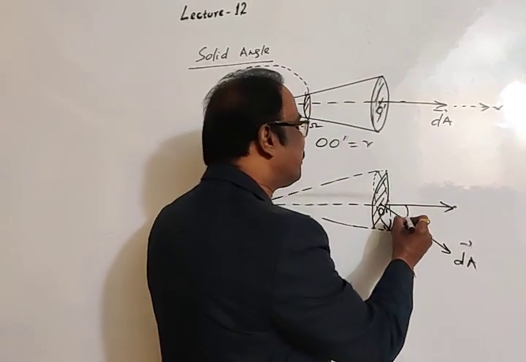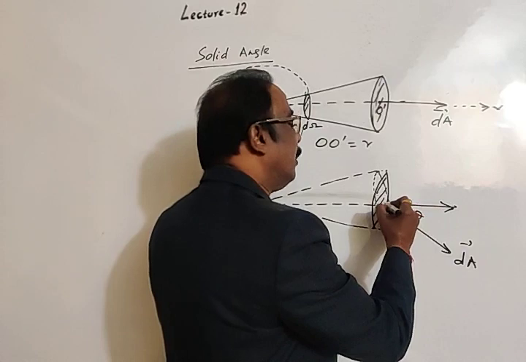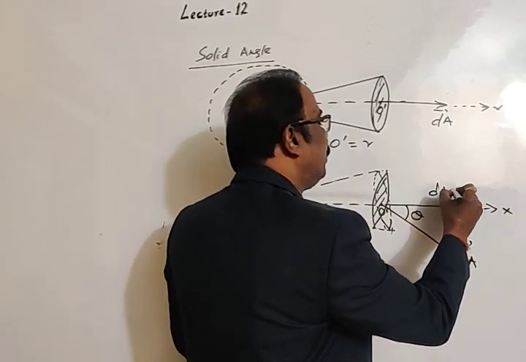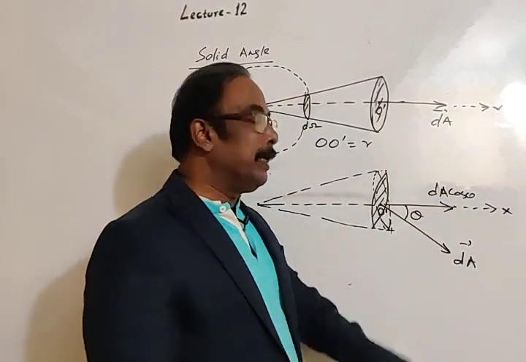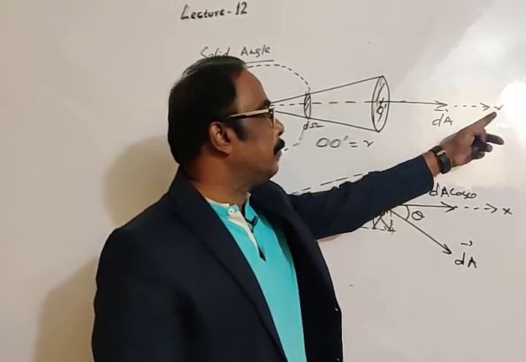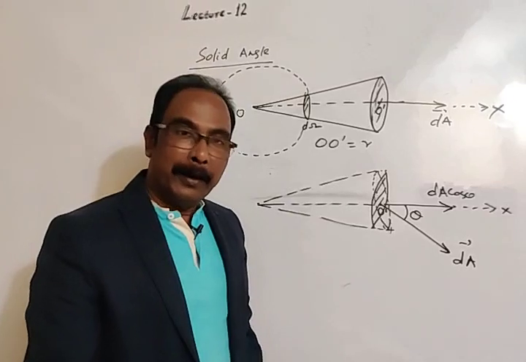Let this angle be theta. Then the component of the area vector dA along the x-axis, along the previous direction, is dA cos theta. The component of the elemental area vector along the x-axis, along the previous direction, will in this case be dA cos theta.